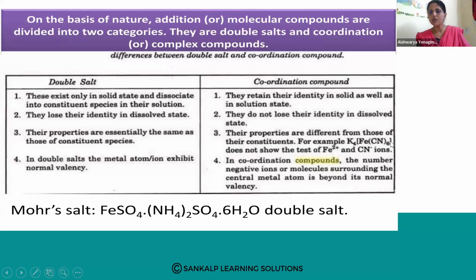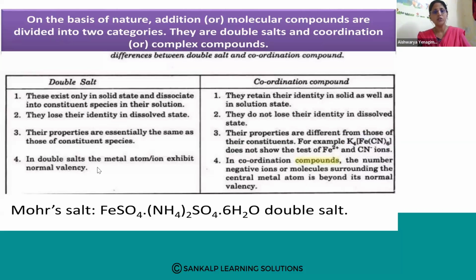For example, K4[Fe(CN)6] is an example for a coordination compound. Here the coordination sphere is this particular part. This is the ionization sphere. Fe is the central metal atom, CN is the ligand, cyano. So it is an example for monodentate. So the coordination number is 6. Yes or no? So like this we need to understand first, then we can follow the things later. It does not show the test for Fe2+ and CN- ions. This is completely one. This is different.